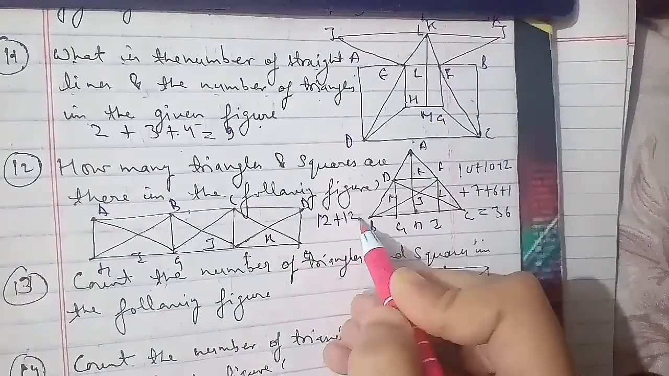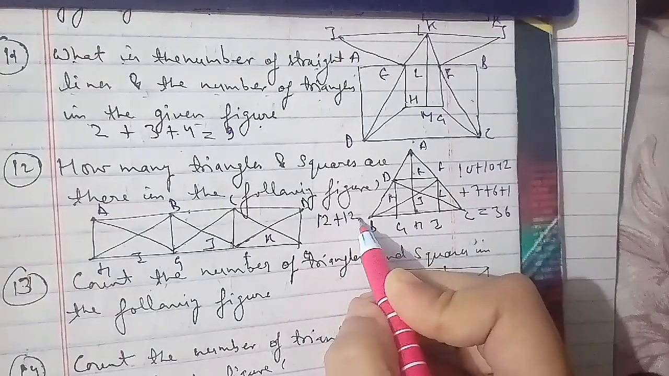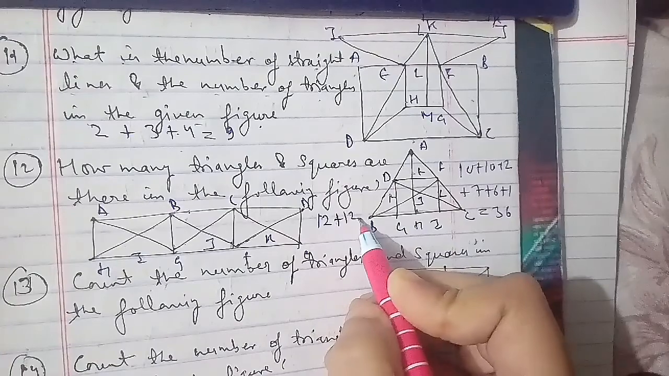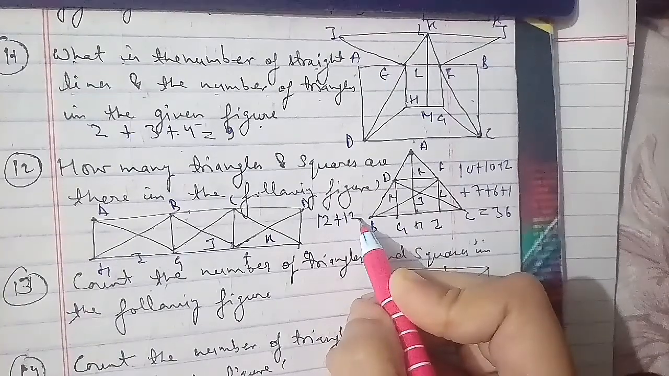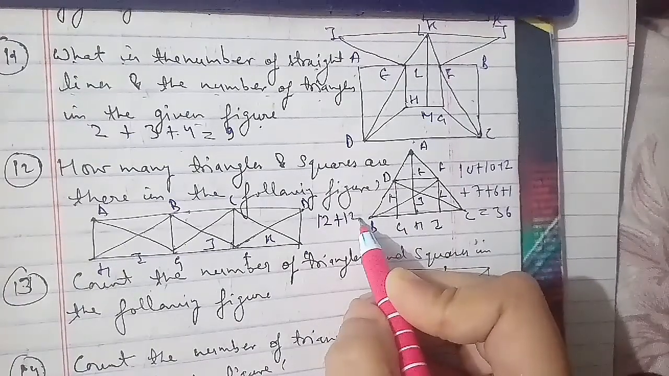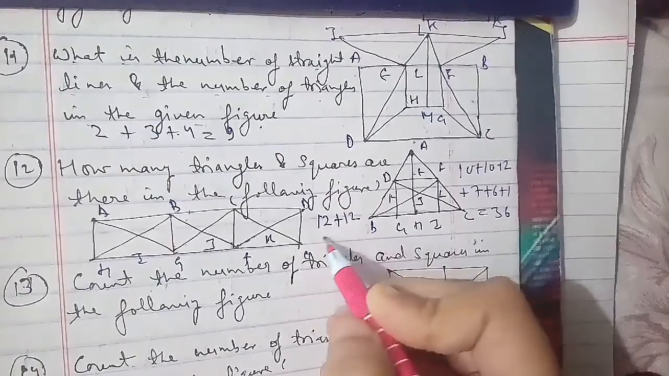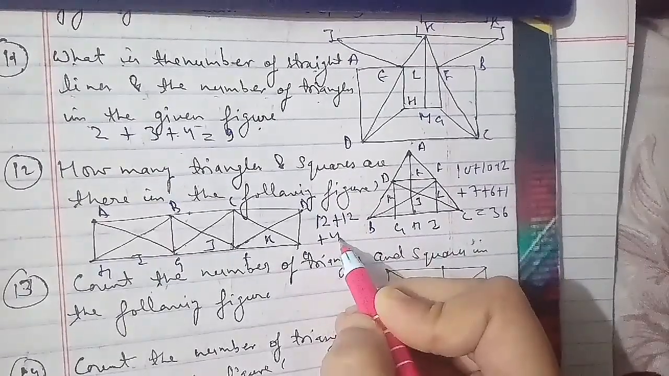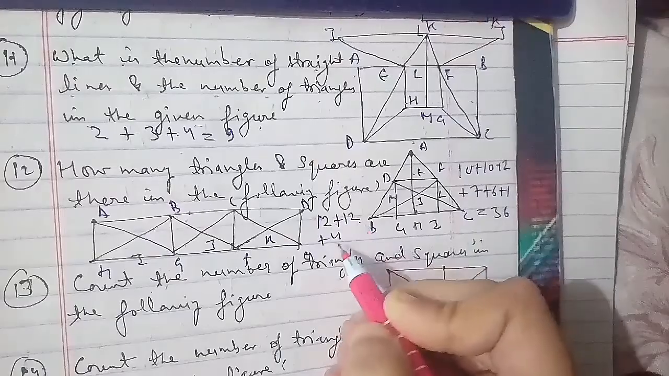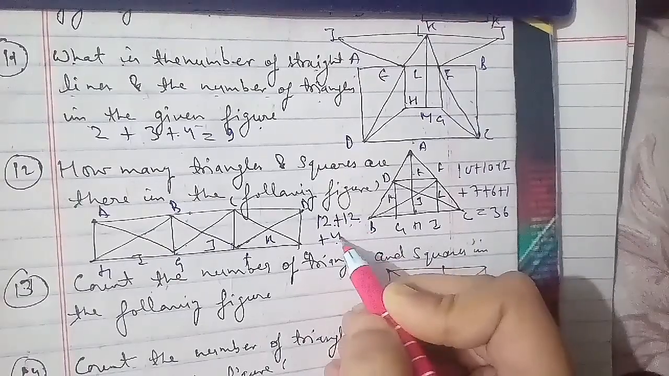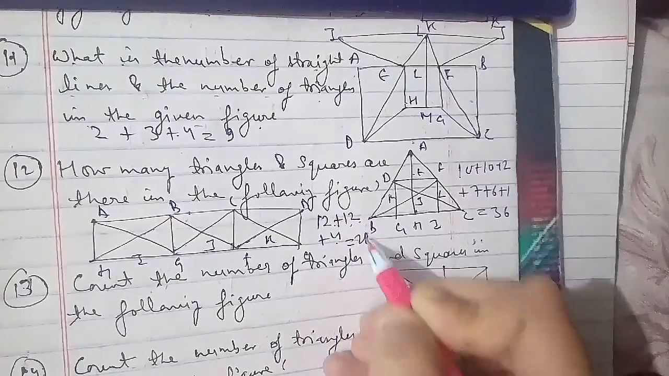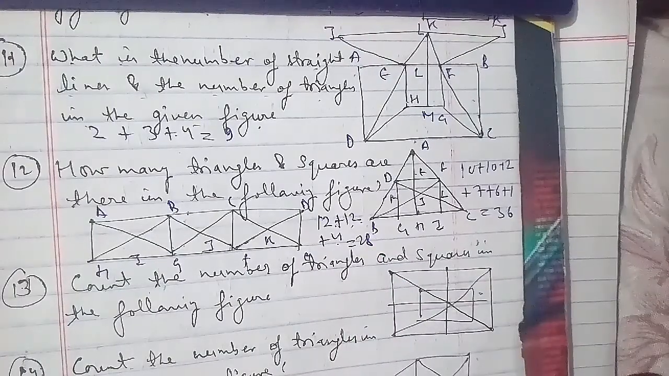So we'll add 12 on. Then the triangles composed of 4 components are AGC, BFD, HFG and GCE. So there are 4 in number, so plus 4. Then these were 12 plus 12 plus 4, so 12 plus 24 plus 4, that is equal to 28 triangles here. Now we'll go ahead with the squares.